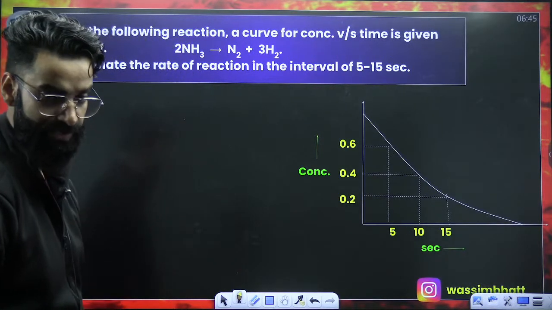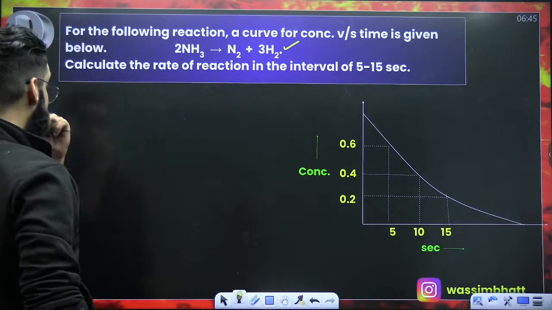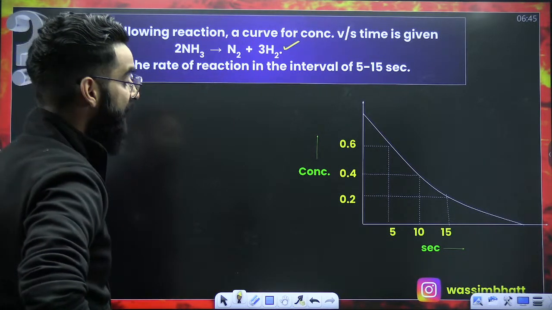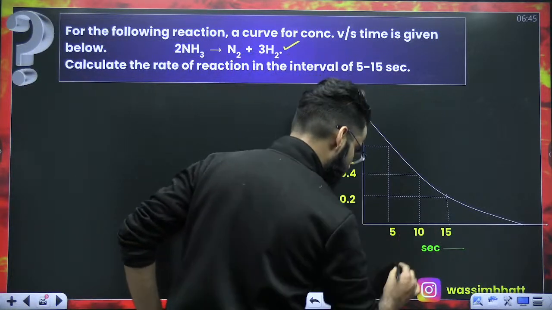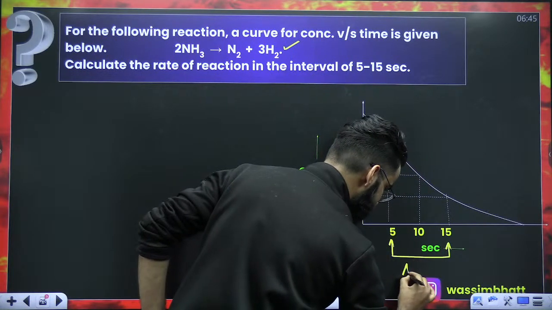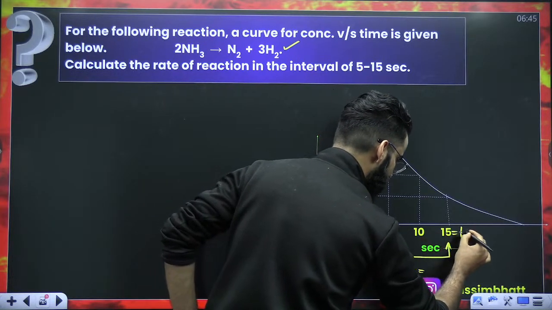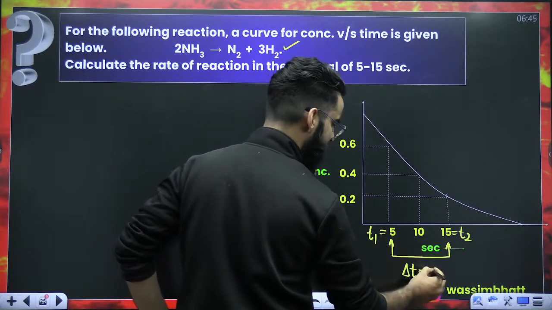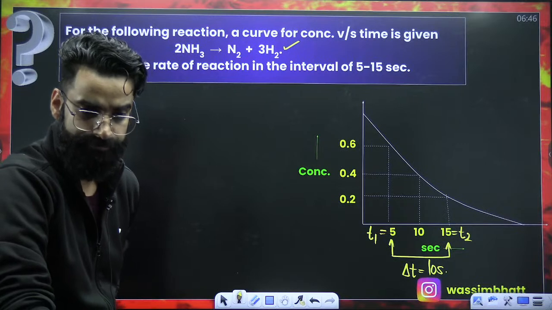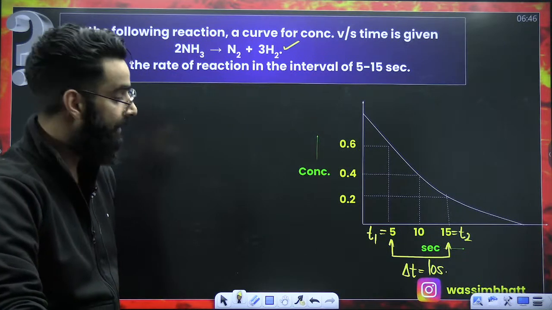Look at this particular question and try to solve this as well. We are given a reaction. For the following reaction, calculate the rate of reaction in the time interval 5 to 15 seconds. This is the time interval, which I represent with delta T. Let's call 5 as T1 and 15 as T2, so the time interval is T2 minus T1, 15 minus 5, which comes out to be 10 seconds. So in a 10-second time interval, we have to calculate the rate.